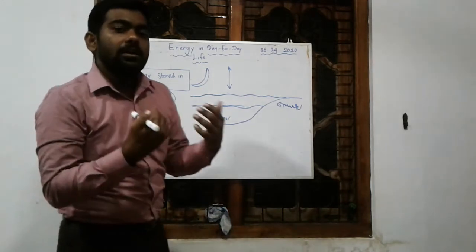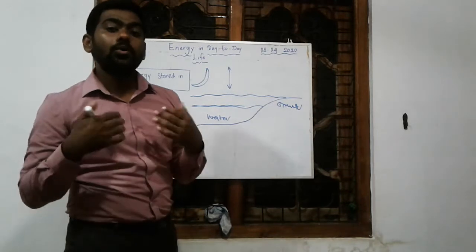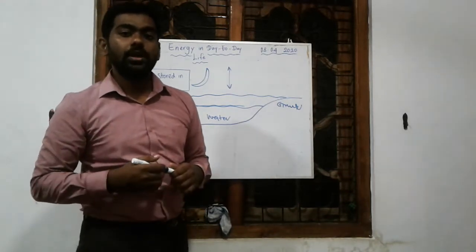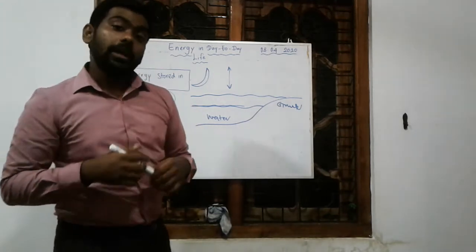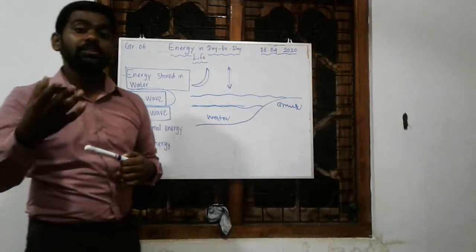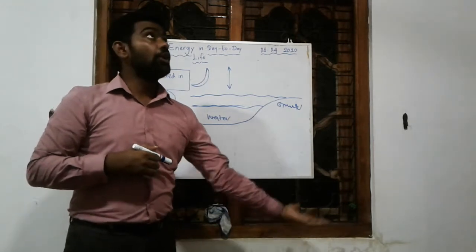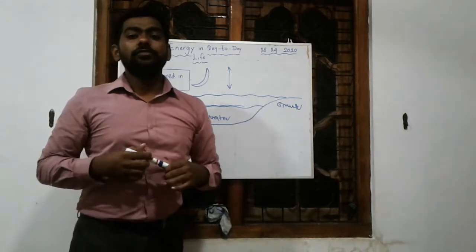But there are big problems. If we keep power plants, those gadgets, the machineries in the water, how can people go fishing in small boats, right? How can you play on the beach? And another problem, I think you may have heard about tsunami waves, especially in geography. It's a big disaster, and waves come up into the village and destroy lives and properties.